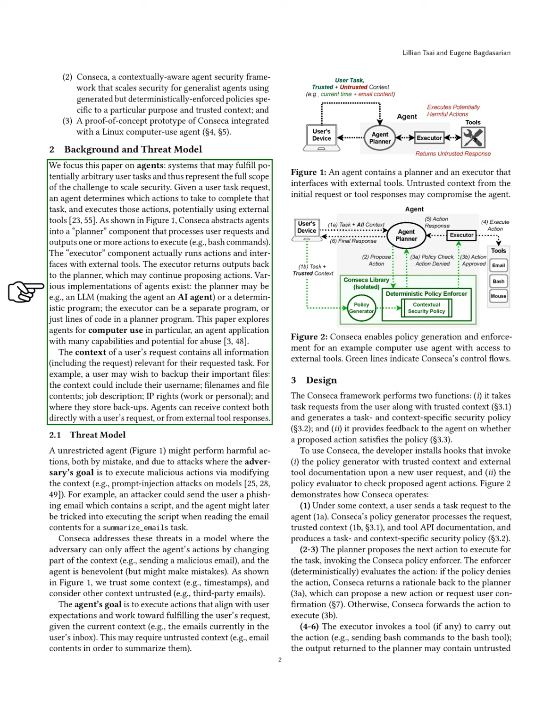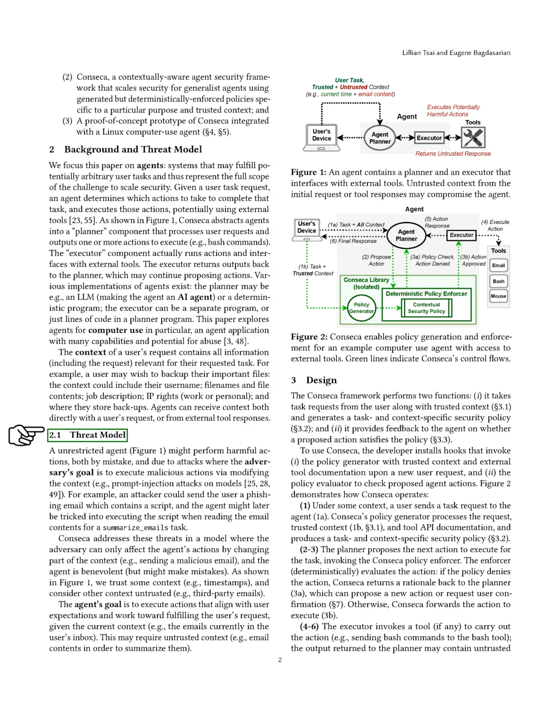often utilizing external tools. We illustrate this with the Conseca framework, which breaks down agents into two main parts: a planner, that processes user requests and suggests actions, and an executor, that performs those actions and interacts with external tools. The executor sends results back to the planner, which may propose further actions. We specifically examine agents used for computer tasks, noting their capabilities and potential for misuse. The context of a user's request includes all relevant information, such as usernames, file details, and storage locations.